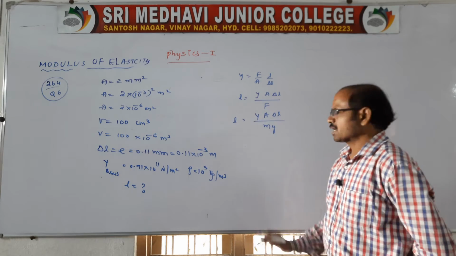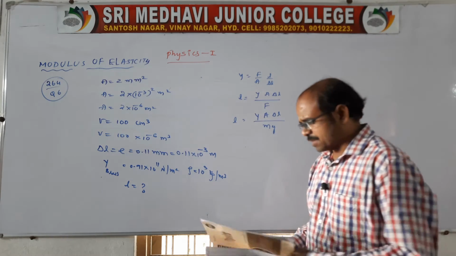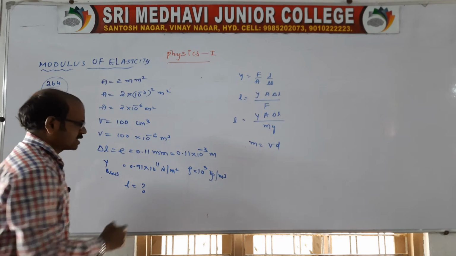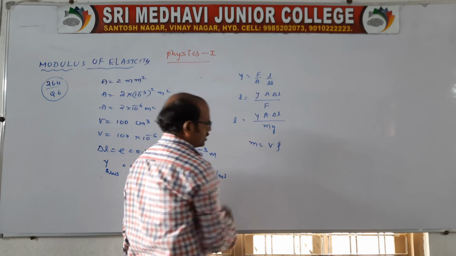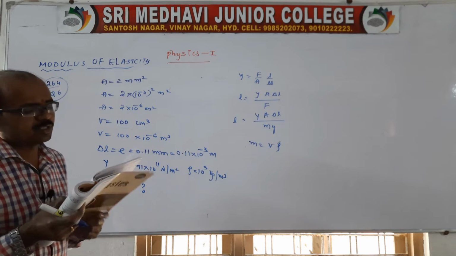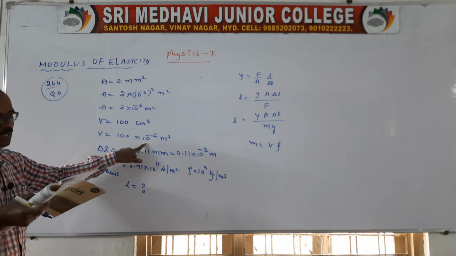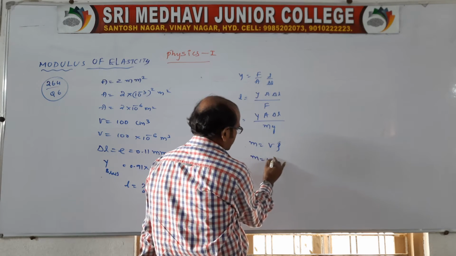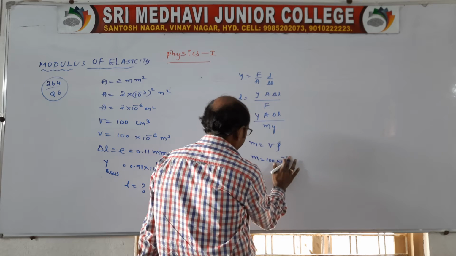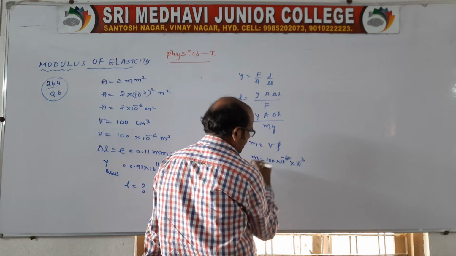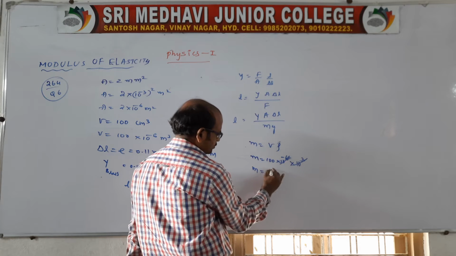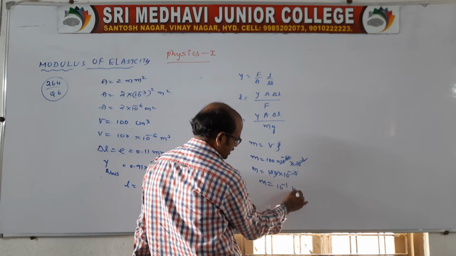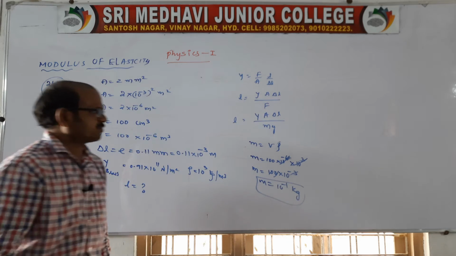Clear? Again also we don't know m. So m you take, mass is equal to volume into density. Because the density of water is given, no? So the volume of the body is also given. How much is the volume of the body given here? 100 into 10 power minus 6. Right? So here first you get the mass: 100 into 10 power minus 6 into the density of water, 10 power 3. So better you cancel this. It is into 10 power minus 3. Again these two cancel. m is equal to 10 power minus 1 kg, or 0.1 kg.